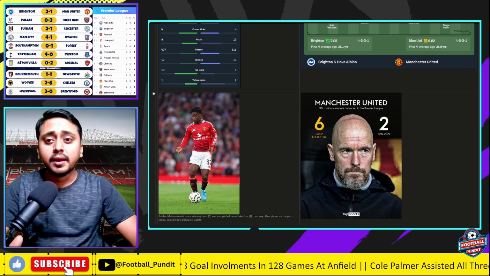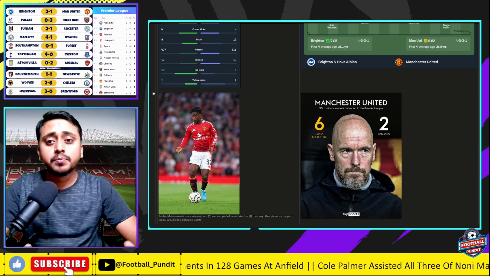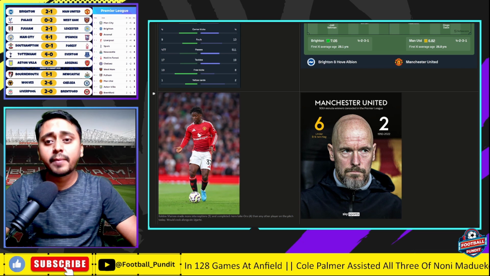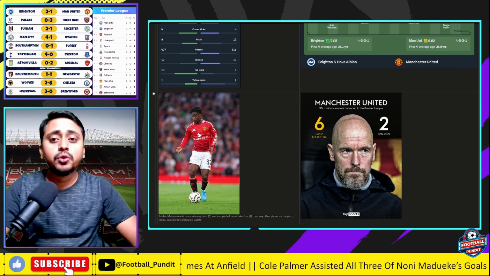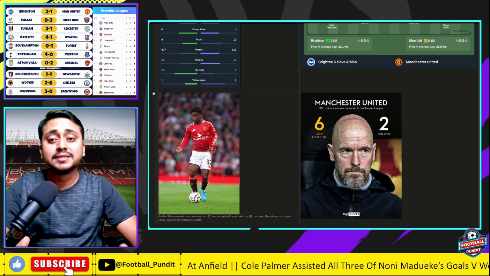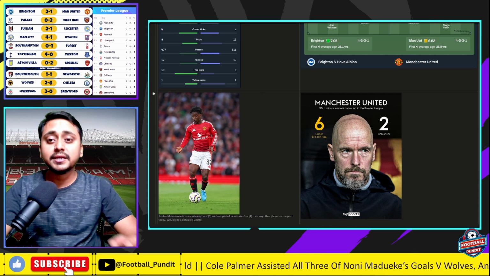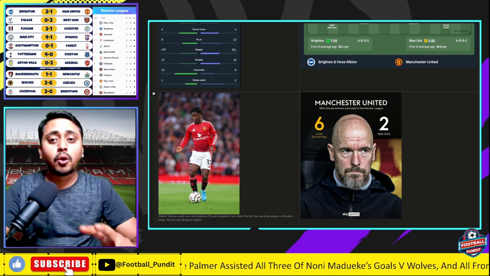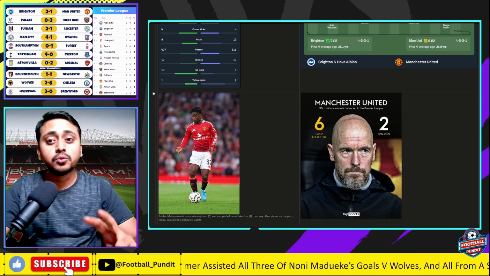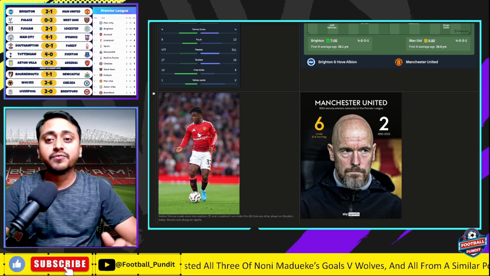Now, on another stat, it is given that Manchester United have lost a lot of games in the added time, and there were a lot of 90th minute goals conceded by Manchester United that have led to their loss. The amount of goals that have led to a loss in the 90th minute is 6 under Eric Ten Hag, and there were only two goals in the 90th minute where United lost the game from 1992 to 2022, until Eric Ten Hag took over as the manager for Manchester United.